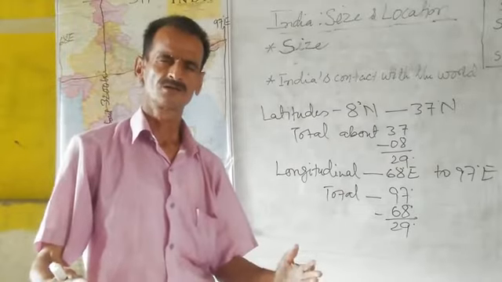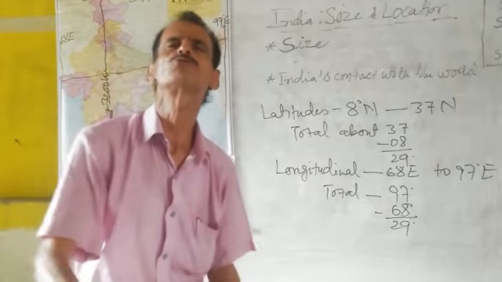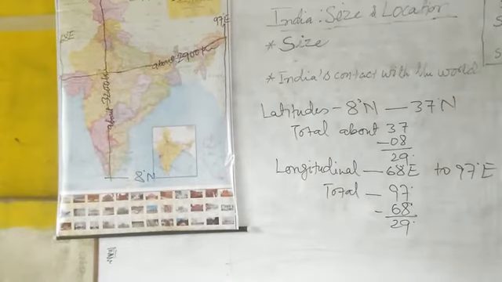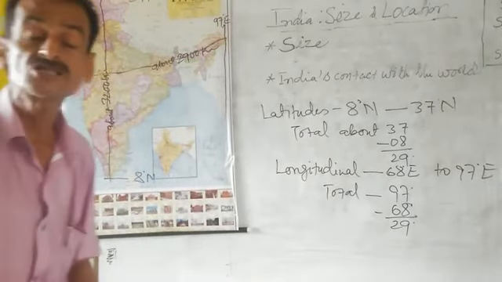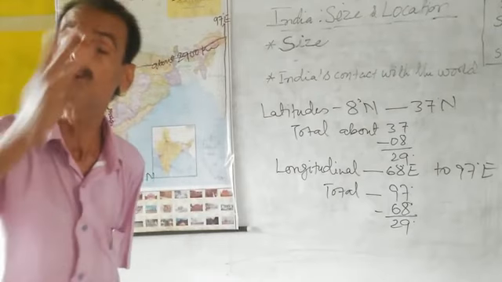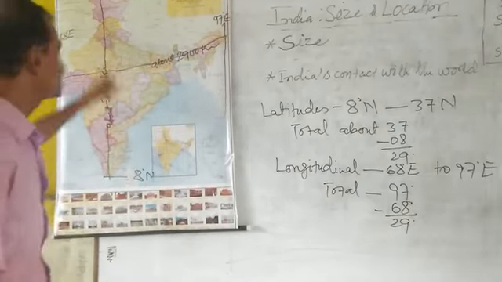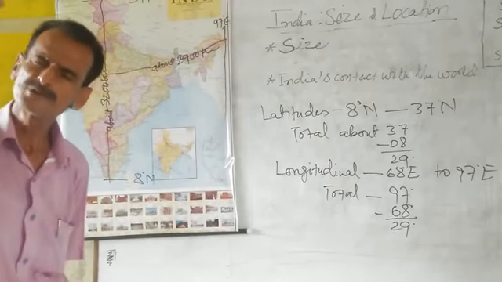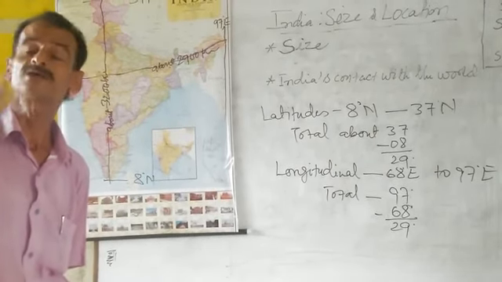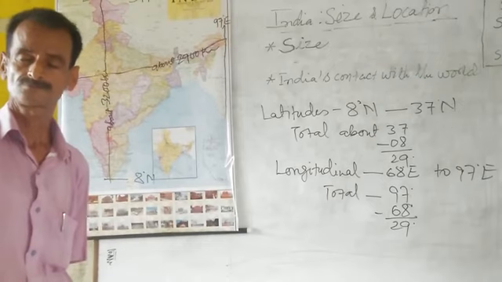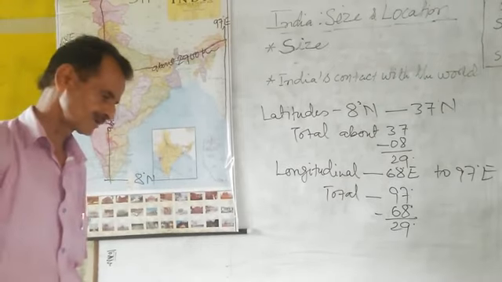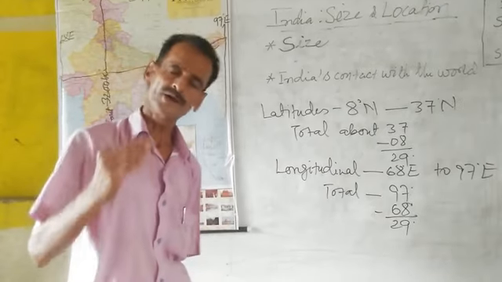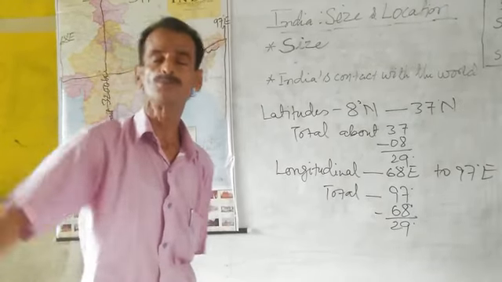But why is there a difference of about 300 kilometers in length and width? Your north-south extension is about 300 kilometers more than the east-west extension. Why is this type of difference found? This difference is because of the calculation, where degrees are changed into kilometers.